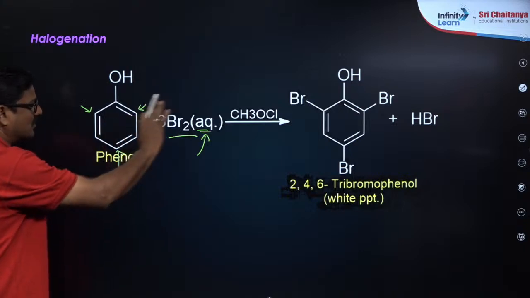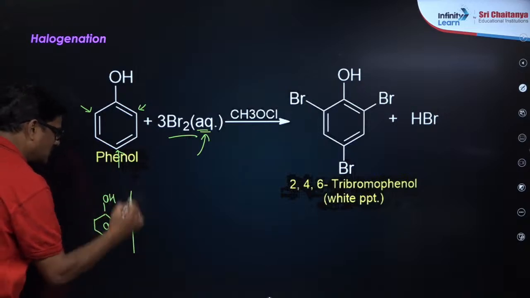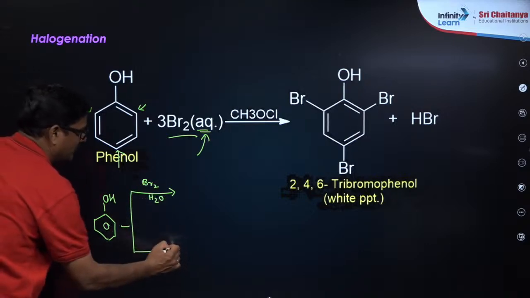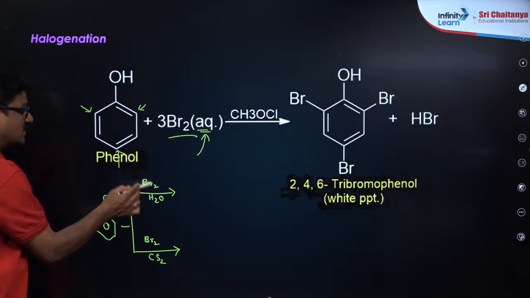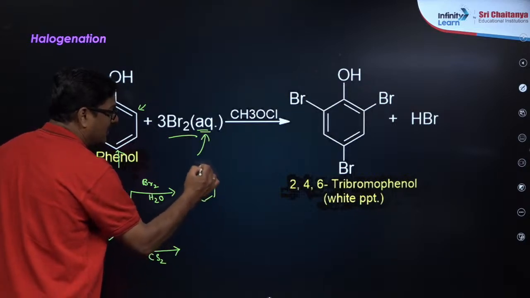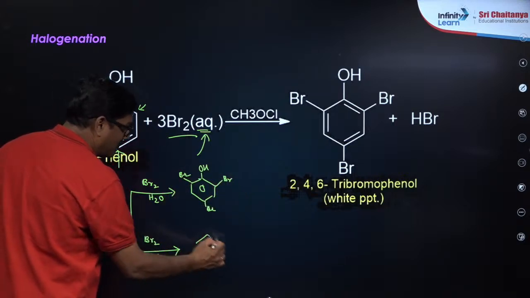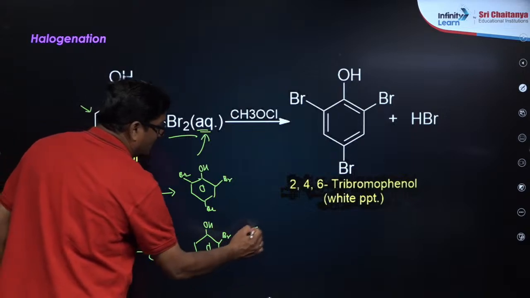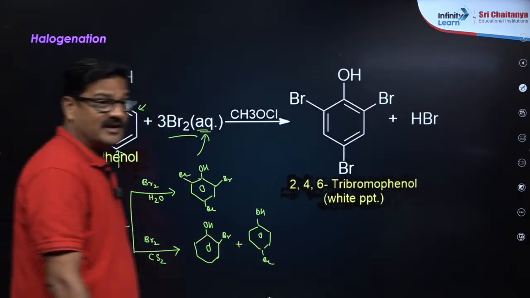I just want to give a simple method. Phenol, given in NCERT also, this reaction: Br2 in the presence of aqueous, phenol, Br2 in the presence of CS2. In the presence of water, Br2 has more polarization, the bromine concentration will be higher, and because of this your phenol becomes 2,4,6-tribromophenol. But with CS2 the Br concentration is lower, so only ortho and para-bromophenol will form. This is very very very important.